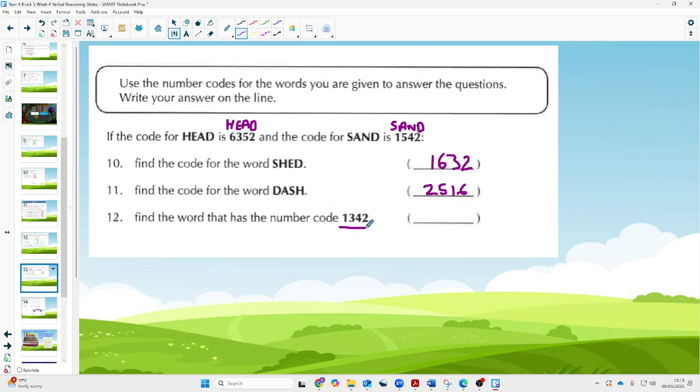And then what does this word spell? Must spell a word. So number 1 is S, 3 is an E, 4 is an N, and 2 is a D. So the word is send. So again, hopefully you managed to get all those correct.